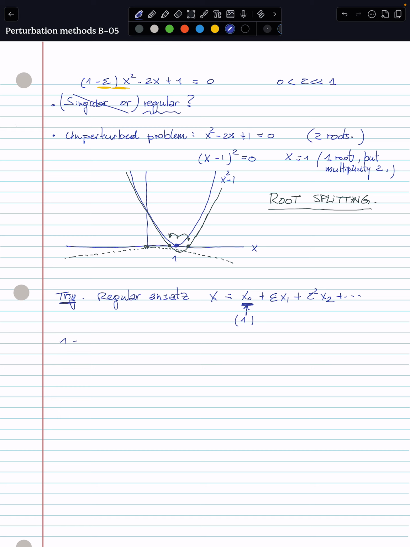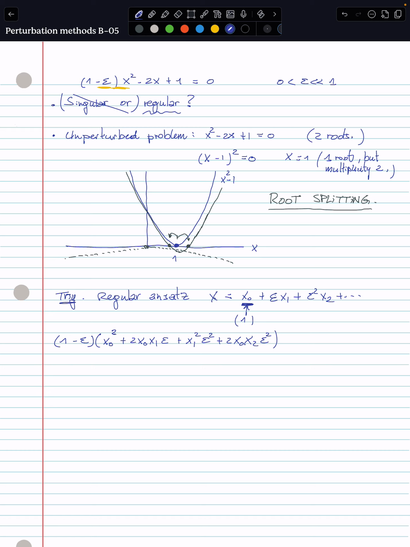So we have 1 minus epsilon multiplied by x squared. I'm going to keep terms up to epsilon squared. So x0 squared plus 2 x0 x1 epsilon plus x1 squared epsilon squared plus 2 x0 x2 epsilon squared.